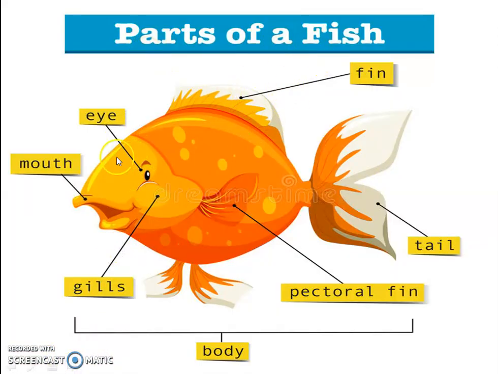Here are parts of fish. Here is the mouth. Here are gills below the eyes, then fins and tail, and the pectoral fins, and these are the body parts of fish. With the help of these, the fishes swim easily in water. They have a scaly body.